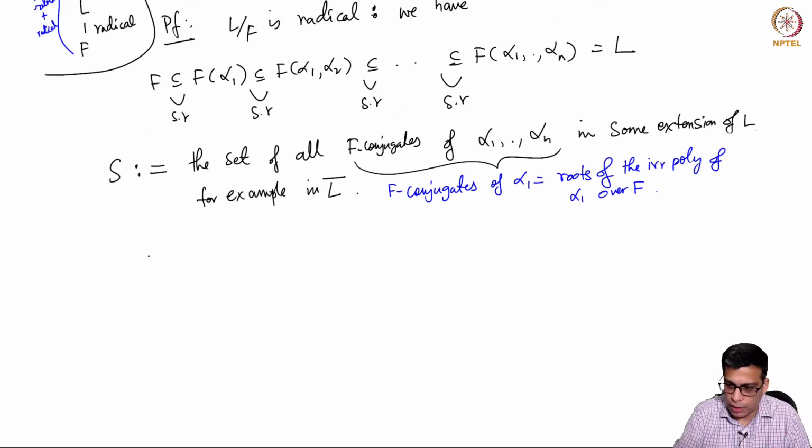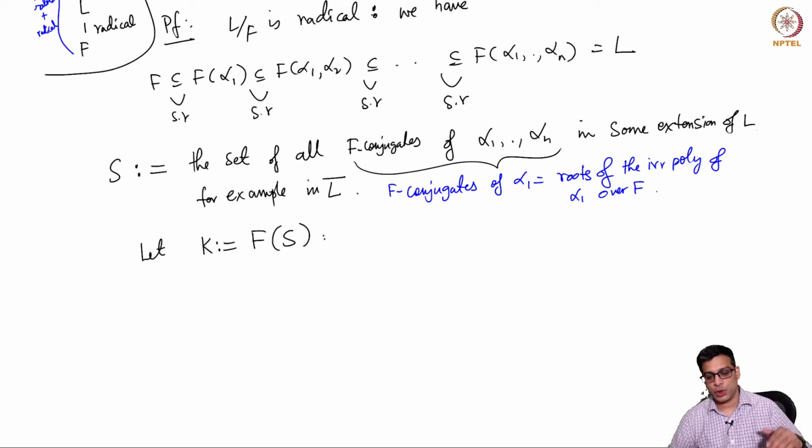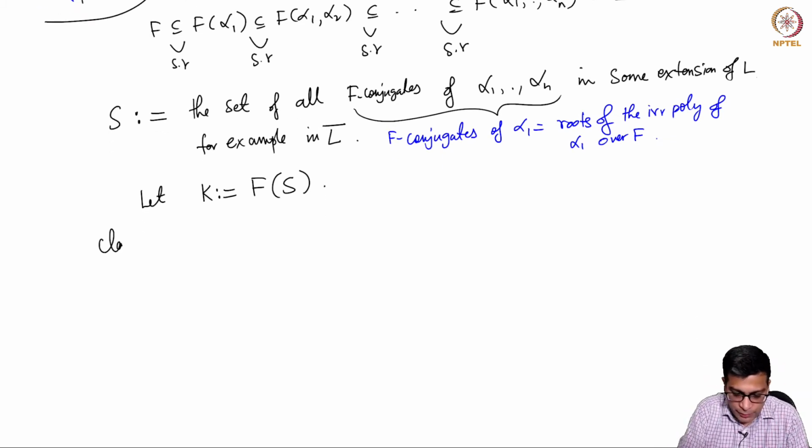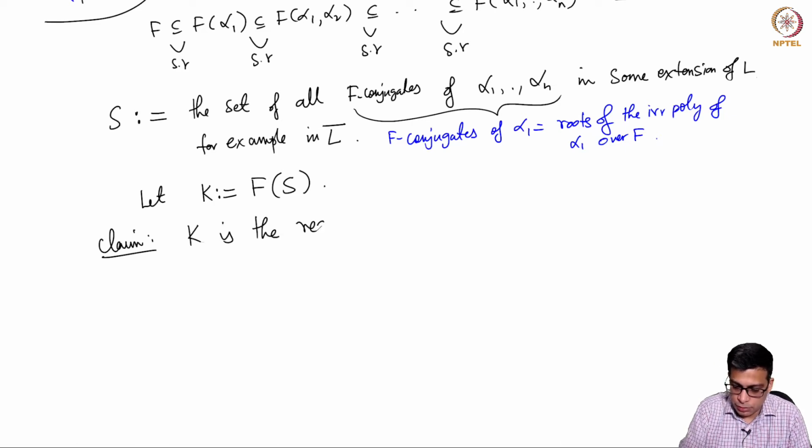Okay. So now let K be F adjoin S. So attach all of them. So we claim that K is the required extension. Of course K contains L, right?